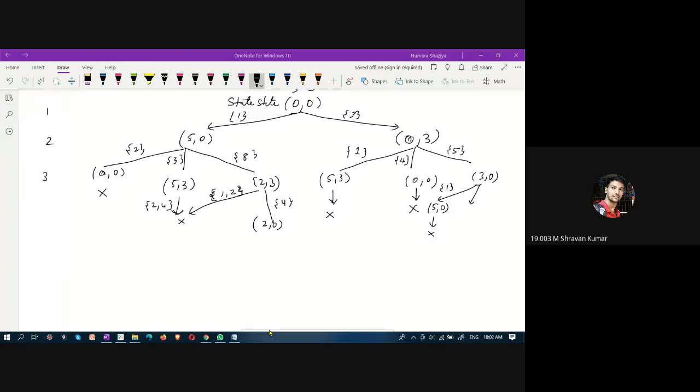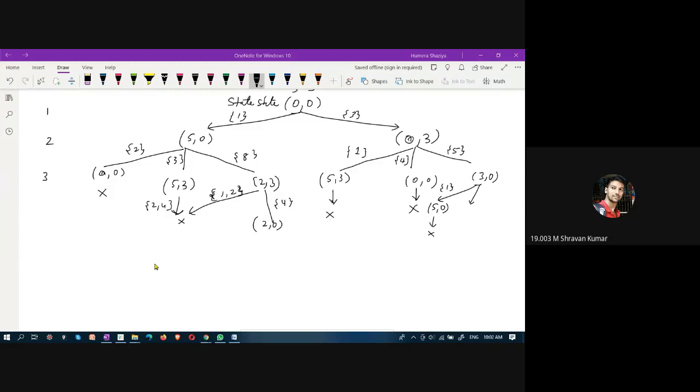This 5 comma 0, we already expanded, no? 0 comma 0, 5 comma 3. Three states are possible, ma'am. Yes, 3. From here, we are getting 3 states only: 0 comma 0, 5 comma 3, 2 comma 3. From the 2 comma 3, there can be 2 comma 0 as well, ma'am. It is also possible. Just 2 comma 0 is there, right? Yes, it is possible, 2 comma 0.